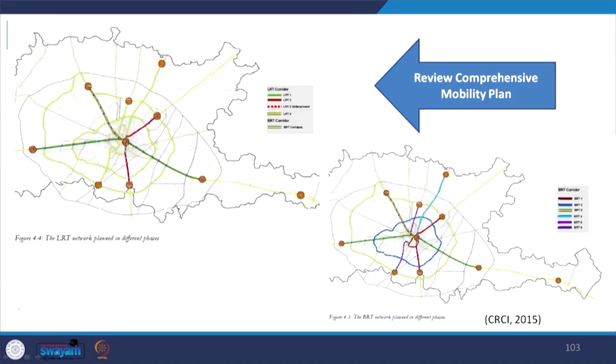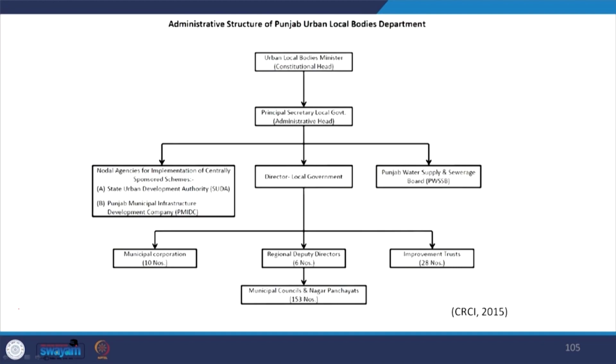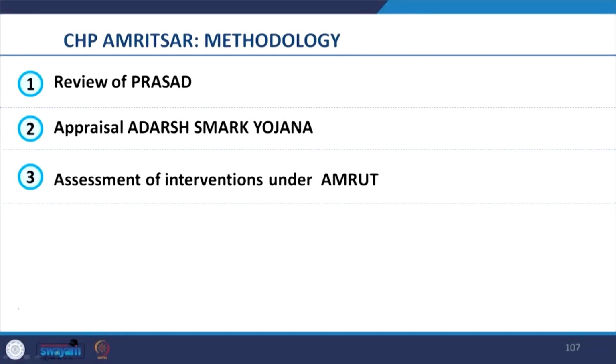In the CHP, the comprehensive mobility plan was also reviewed. They reviewed the administrative structure of ULBs in the state. So many such reviews were made. They also reviewed other schemes including Prasad, Adarsh Smarak Yojana, Amrut, which were interventions aligned with developing the cultural assets of the places.